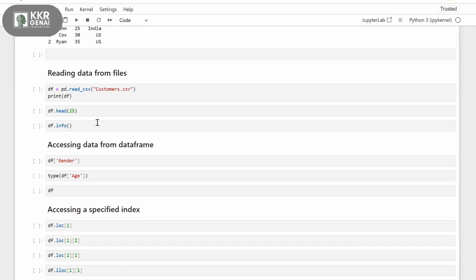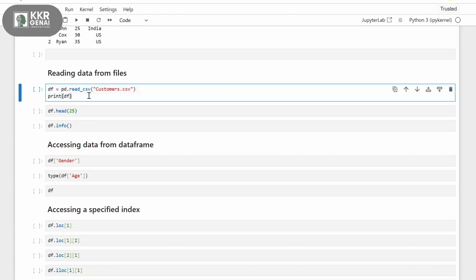Now let's understand how to read data from your files. Let's say you have a CSV file or an Excel file, and you want to look at its contents using pandas. How do you do it? In pandas, to read data from a CSV file, you use the function read_csv.